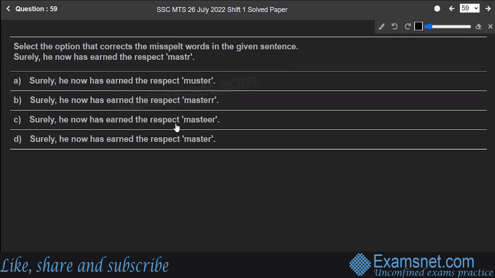Hope you are clear. Question number 59. Select the option that corrects the misspelled words in the sentence. Surely he now earned the respect master. So what are the correct spellings of the master? Is it this master? No. Double R is there? No. There is double E, so no. So master, yes, this is the correct one. Surely he knows he earned the respect master. Option D is the correct answer, because these are the correct spellings of master.